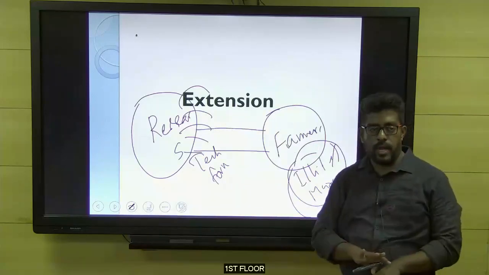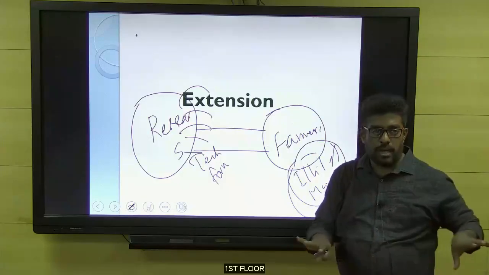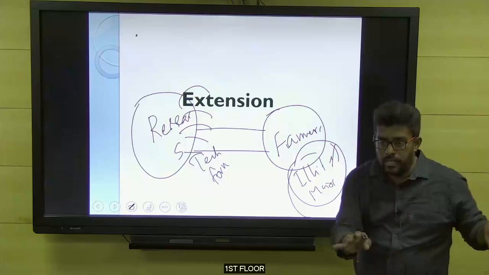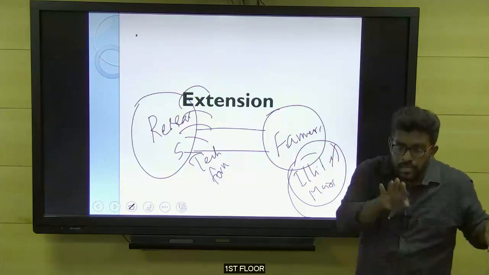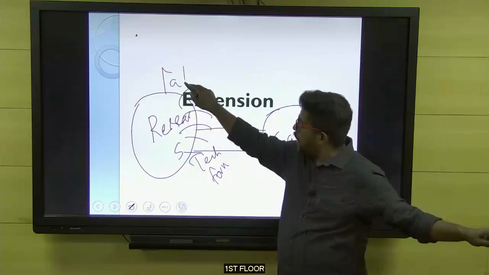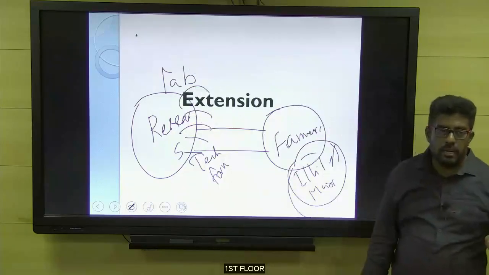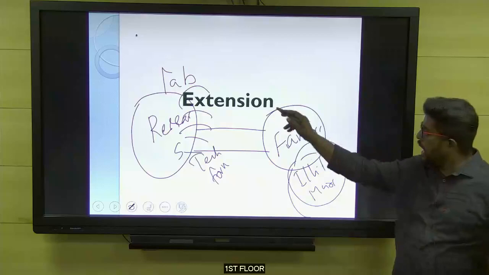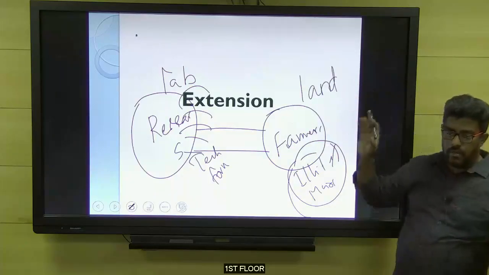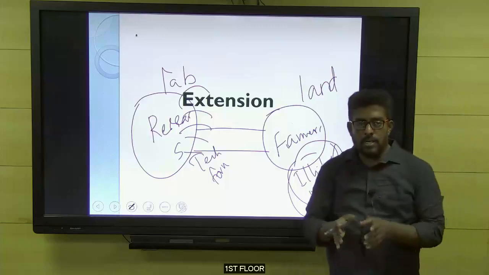Now I can explain, complete the definition of extension in one line. What is the one line definition? Extension means the concept of transferring the technology from the laboratory to the land. In agriculture, extension is nothing but the transfer of technology from lab to land. So in one line, lab to land. Now let's make it a complete statement. What is agricultural extension?